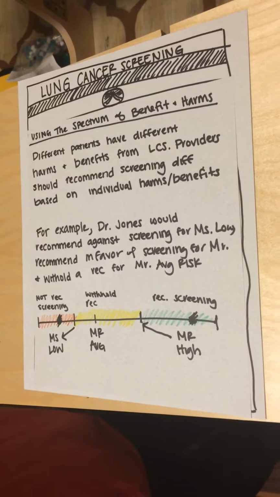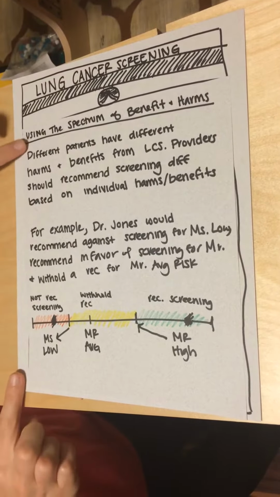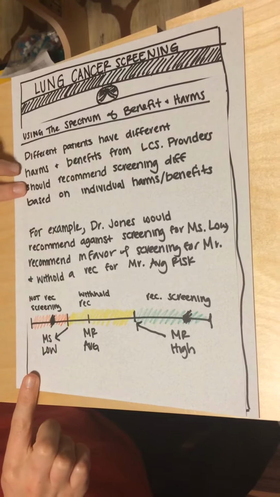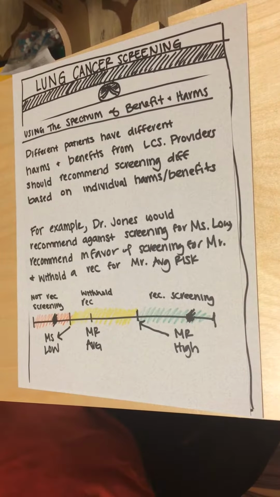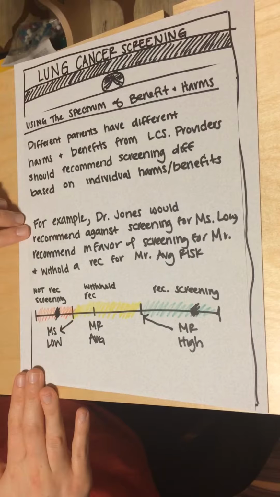This is another model for how we could ask people to set their thresholds. So this first text here is the same stuff that I've been writing, of just different patients have different harms and benefits, recommendations would vary. And then here we have an example.